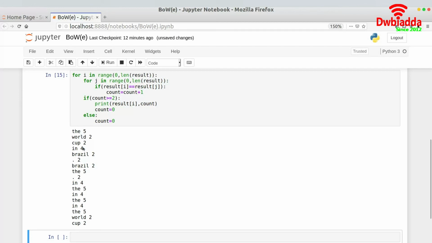So I will be stopping the lecture over here because I don't want to prolong it. We'll meet in the next one, where we would actually create a dictionary kind of structure and store all of these values, and we will create a vector to get the final bag of words result for us. So I will stop this lecture over here. I will see you in the next one, and I hope that you have learned something interesting and important from it. Thank you.